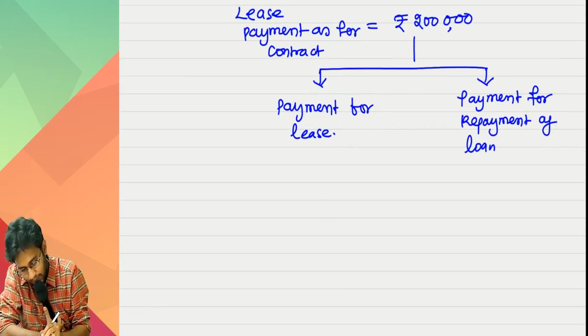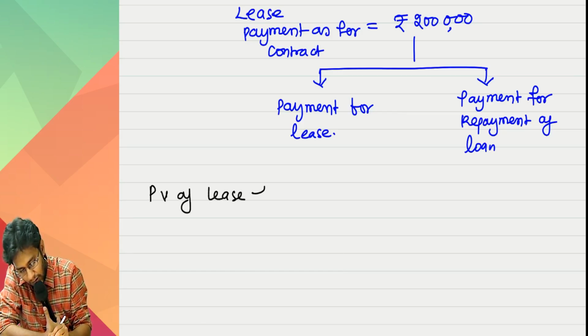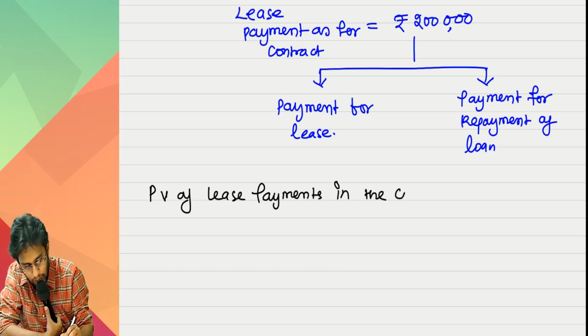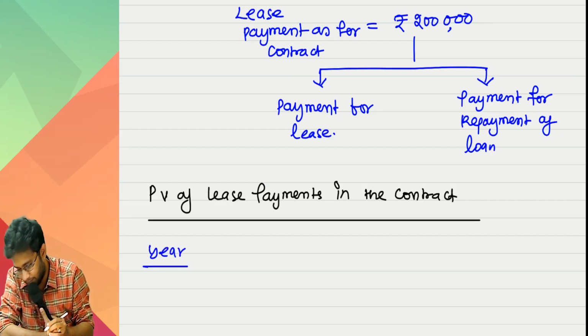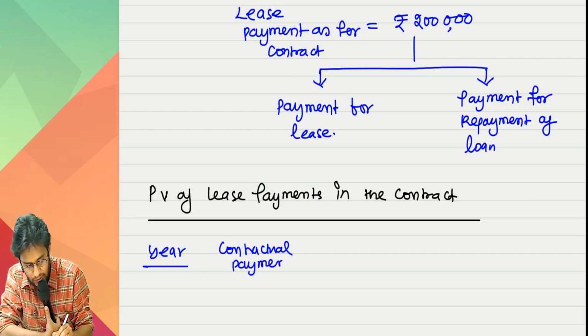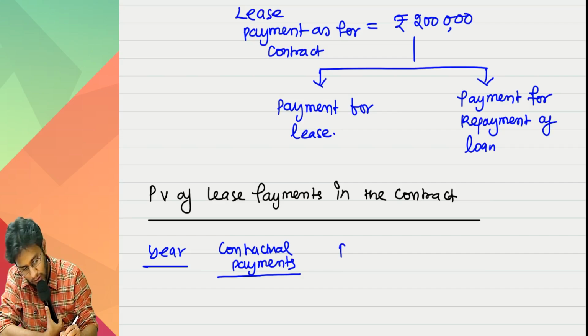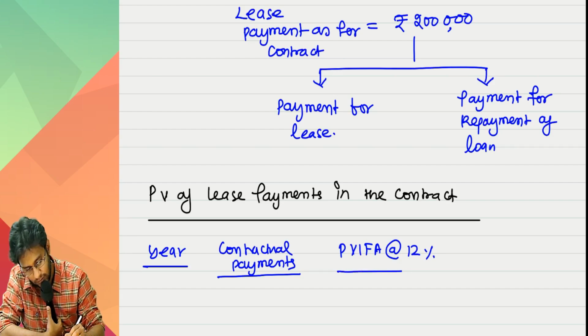Next, what you will do is find the present value of lease payments in the contract. So here, what is the lease period? 10 years or 5 years or 20 years. Okay. Then contractual payments. Contractual payments means how much did you promise to pay? Since it is the same amount every year, I can use PVIF. I think 12% is the discounting rate.